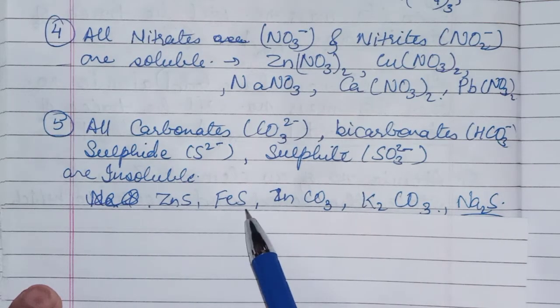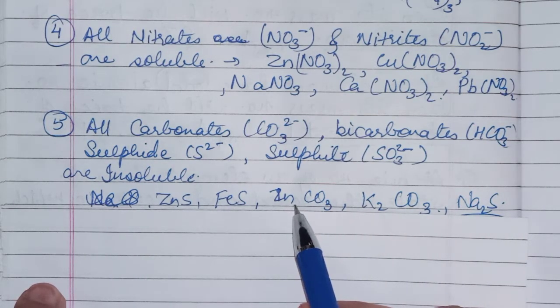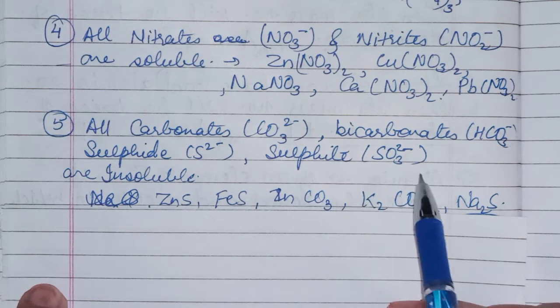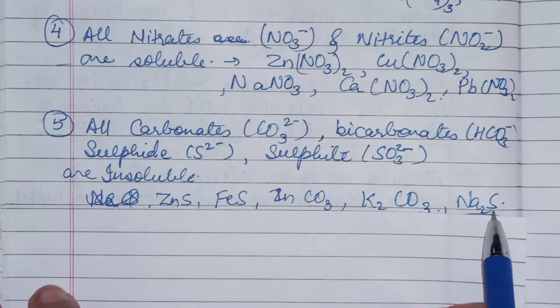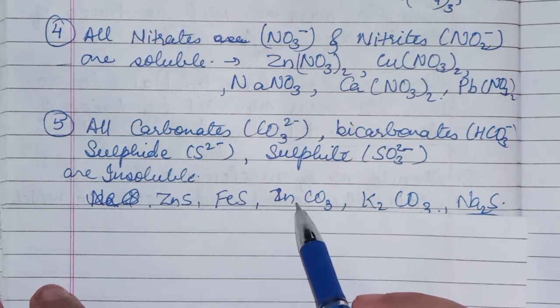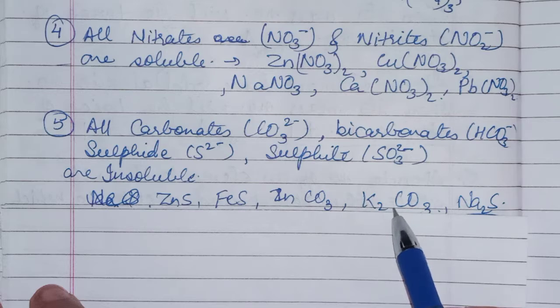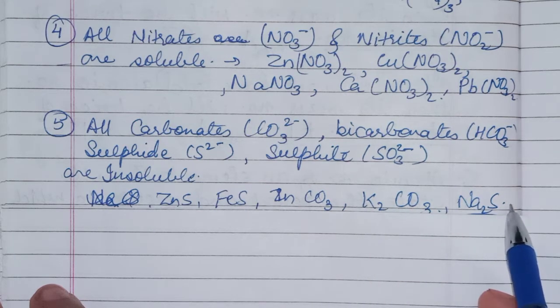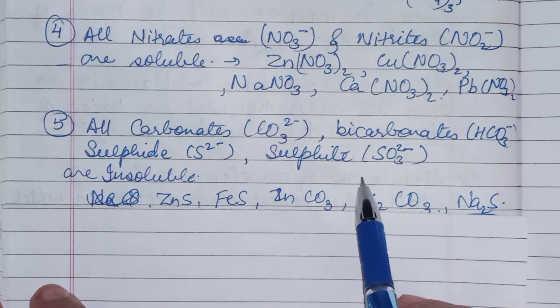Examples are zinc sulfide, iron sulfide, zinc carbonate, potassium carbonate and sodium sulfite. So these all are insoluble.